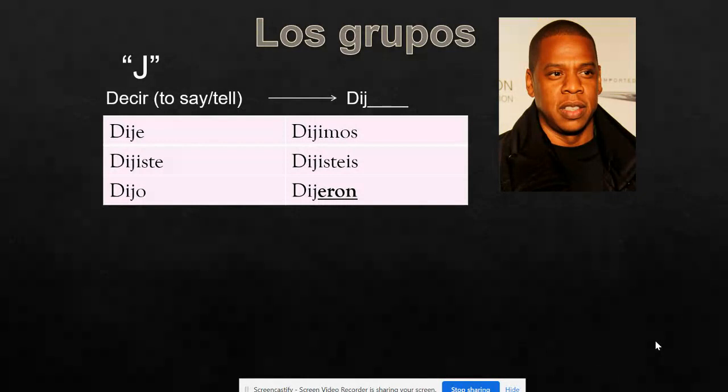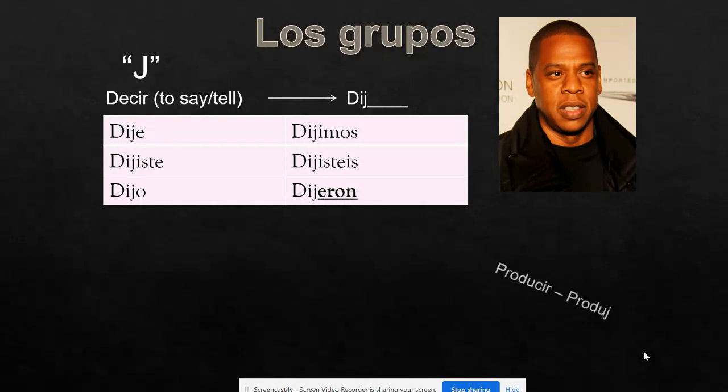Yo dije, tú dijiste, él, ella, usted dijo. Nosotros dijimos, vosotros dijisteis, and ellos, ellas, ustedes dijeron. You'll notice that in the other I and U groups, for ellos, ellas, ustedes, our ending has been ieron, but for the J group verb, you drop the letter I, and the ending just becomes eron. So for ellos, ellas, ustedes, dijeron is the conjugation.